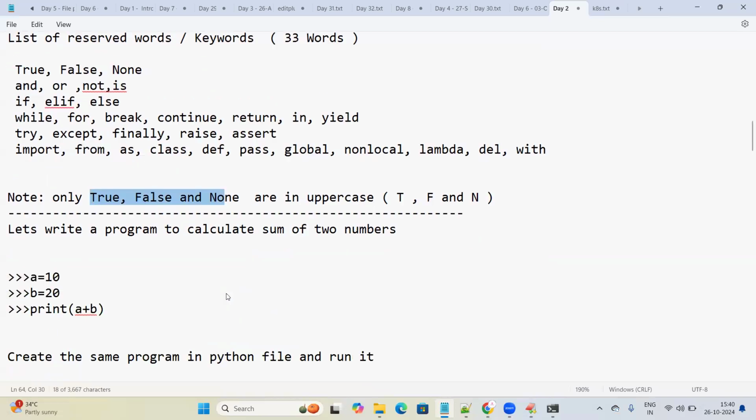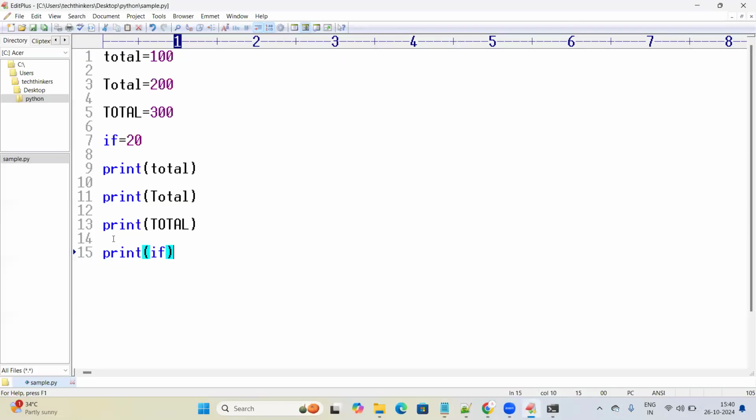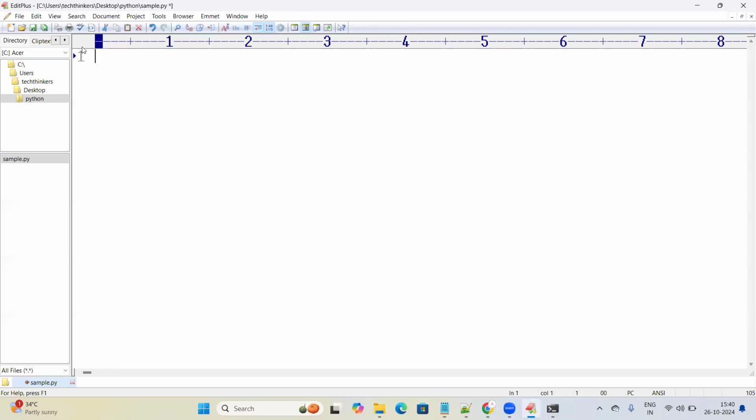Let's start with a simple program. How to calculate the sum of two numbers. Let's write a simple program to calculate the sum of two numbers. Very simple. Let me go to the editor, Edit Plus. What I'm doing is very simple. I'm giving a variable called A, and one more variable B. I would like to print A plus B.